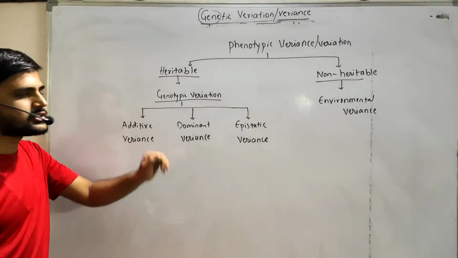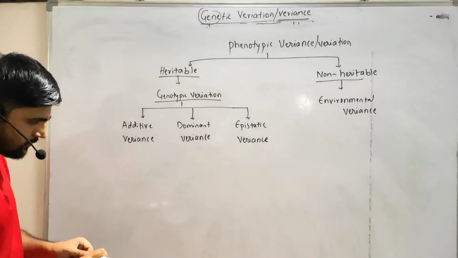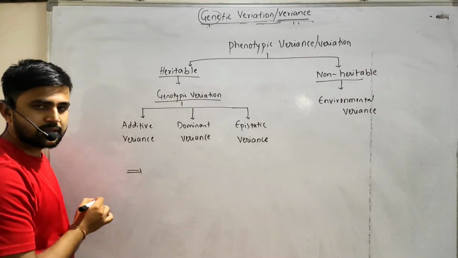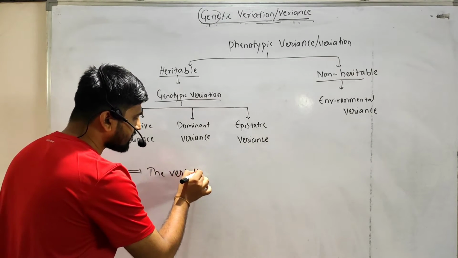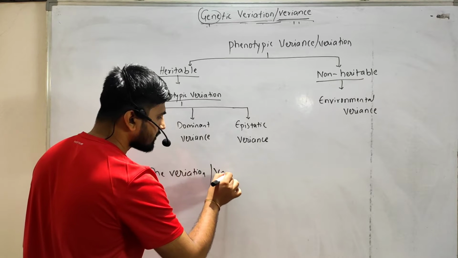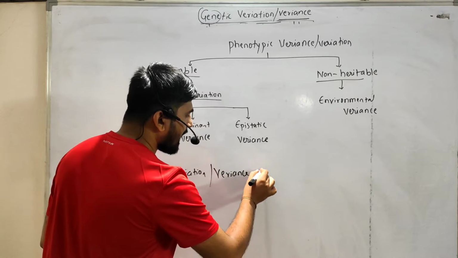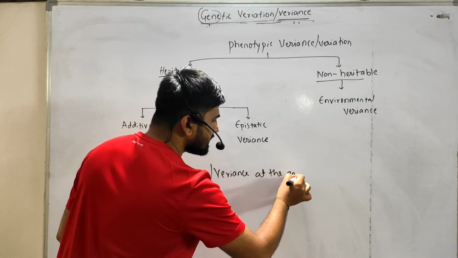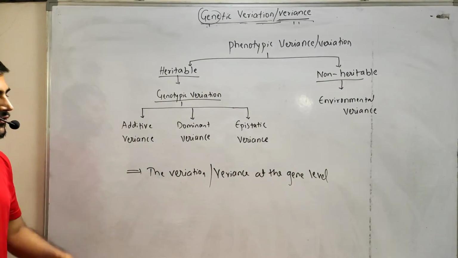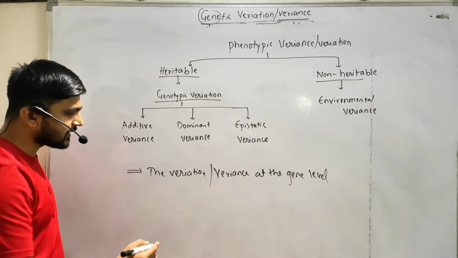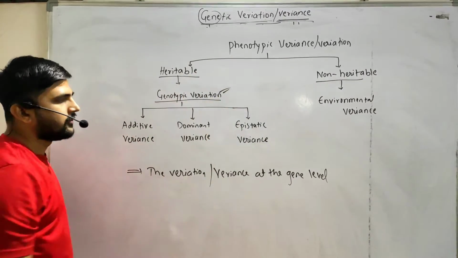What do you mean by genotypic variation? Genotypic variation is nothing but the variation or variance at the gene level, right? The variation or variance at the gene level is nothing but the genetic variation.